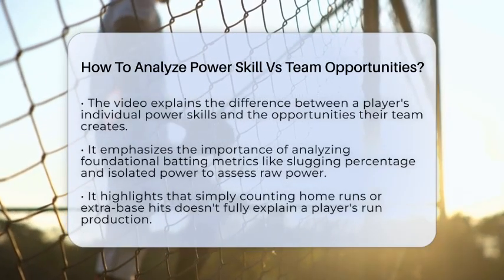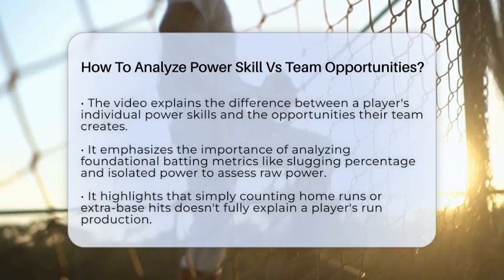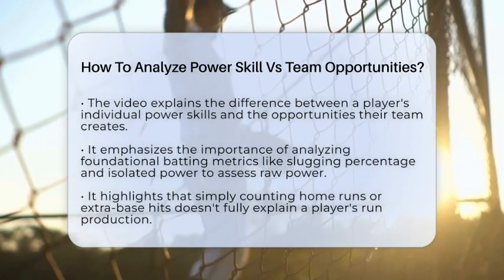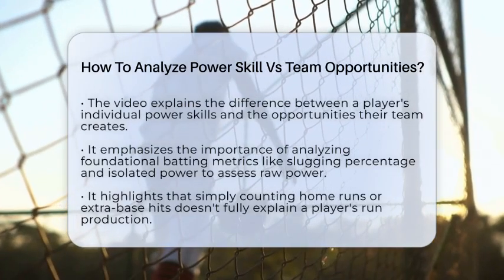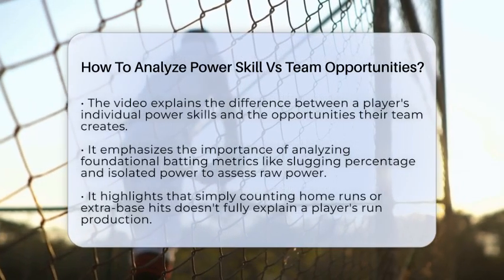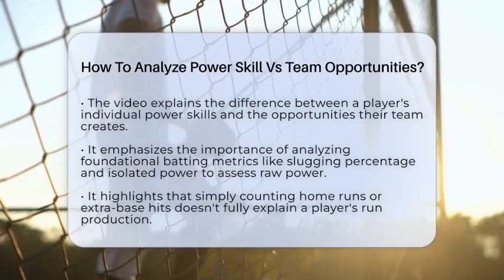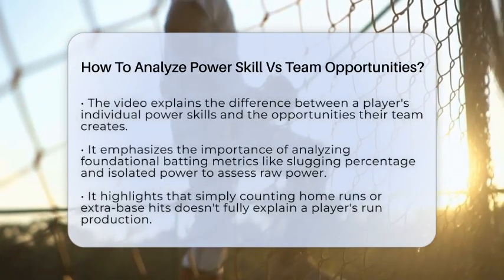It's about understanding whether a player's ability to hit for power really translates into run production, or if they're just benefiting from having more chances to drive in runs. Start by looking at foundational batting metrics like slugging percentage, which measures how often a player hits for extra bases, and isolated power, which compares extra base hits to singles. These stats show a player's raw power ability.